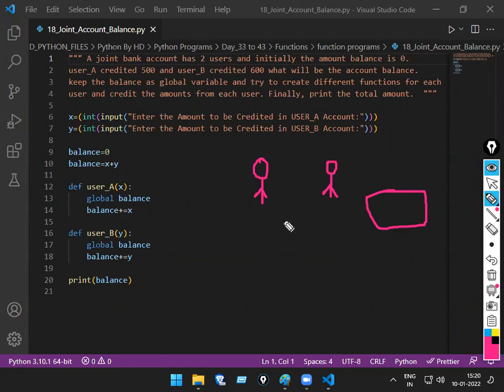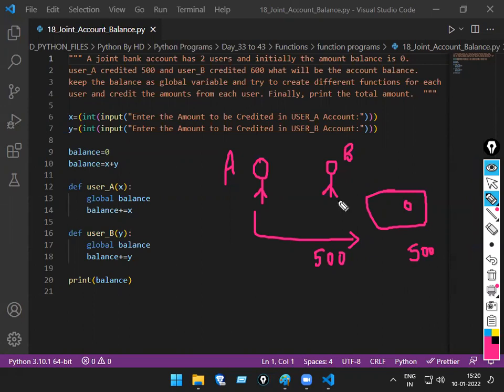One. Now suppose this is user A and this is user B. If A enters an amount, suppose 500, it means B doesn't have to put in 500 rupees. Whoever enters, both have the same account, either A enters or B enters. So what will be the amount now? Suppose the starting account is 0. Okay, so A enters 500 rupees. If I check the balance now, how much will it be? 500. Or B will come and say, I have not kept it, then how did 500 come there?